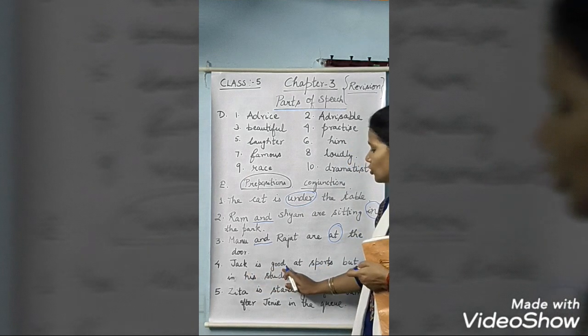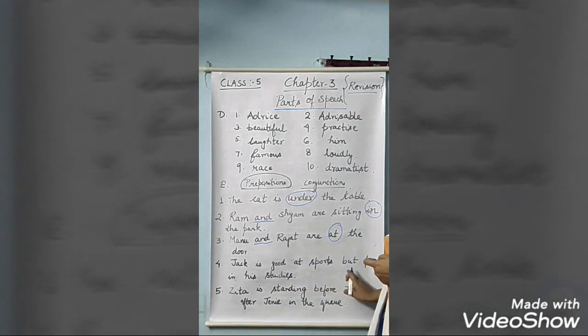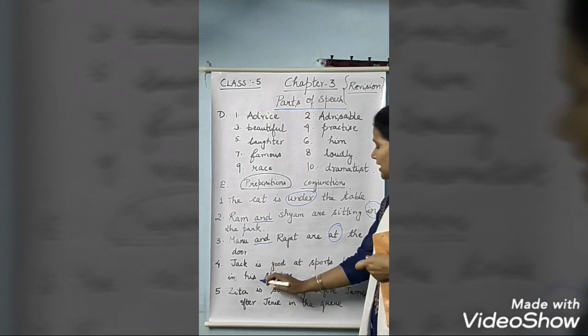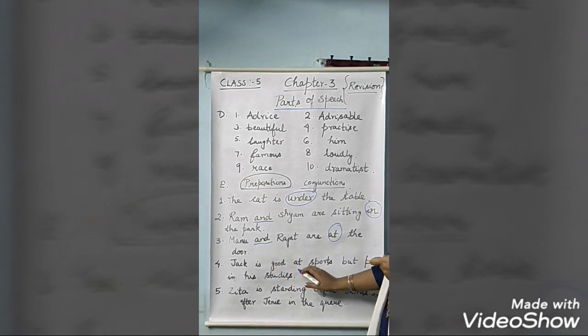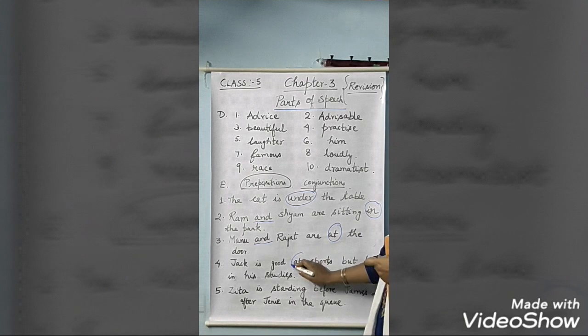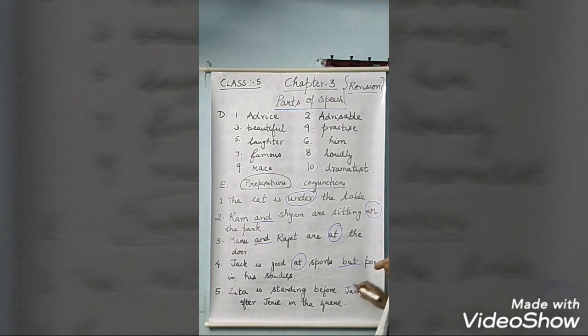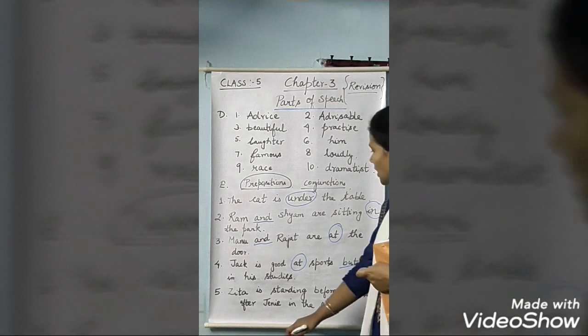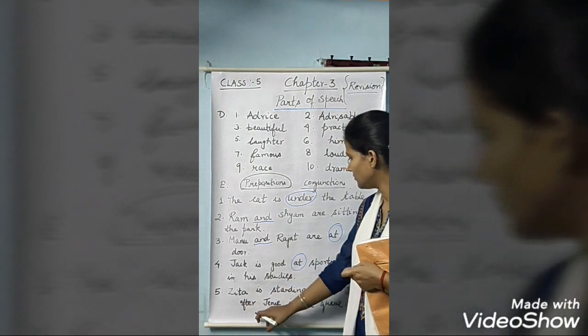Jack is good at sports but poor in his studies. So now you can see that Jack is good at. At is a preposition. Sports but is a conjunction. But poor in his studies.